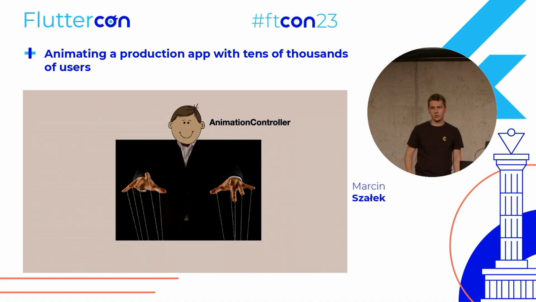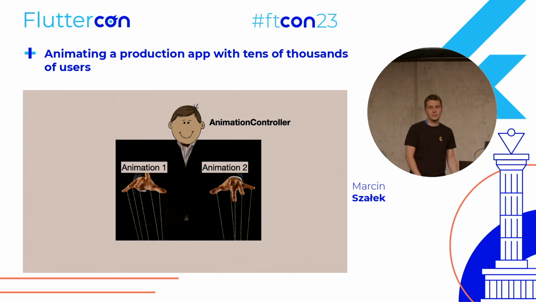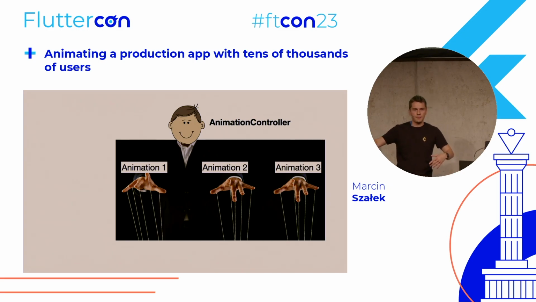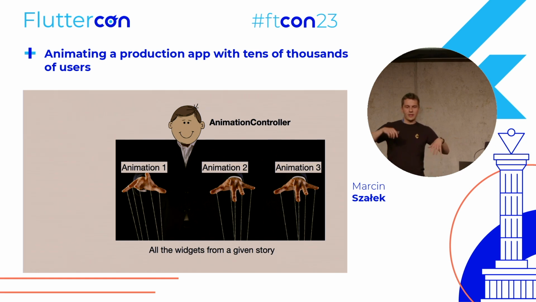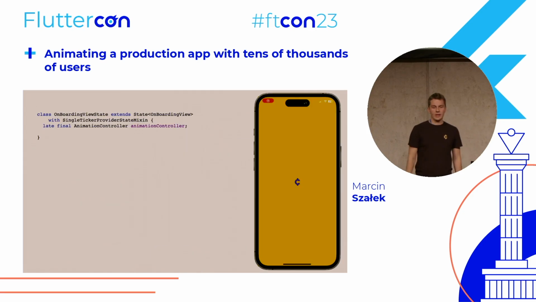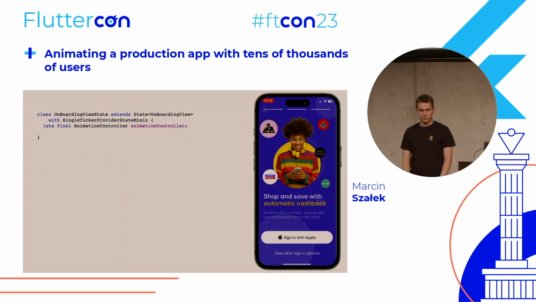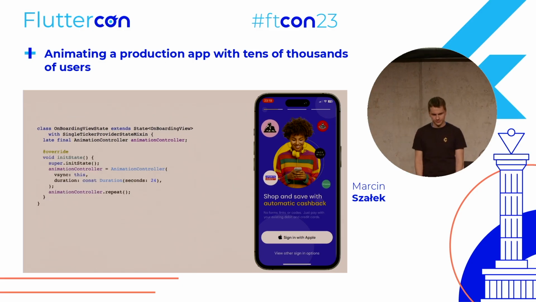So this animation controller, similarly, will be divided to animations. It will be animation for the first story, animation for the second story, and the animation for the third story. So we have those 3 animations, and each of those animations will drive the movement of each of the widgets in the given story. They will be separate. How to implement it? We'll start with the onboarding view state of our widget with the animation controller.